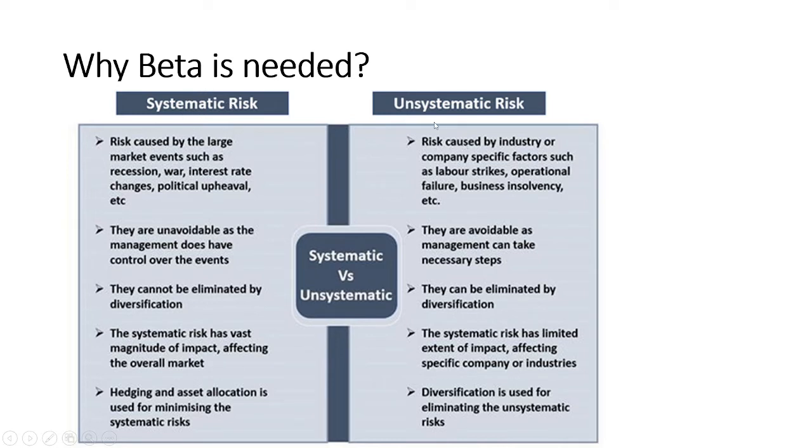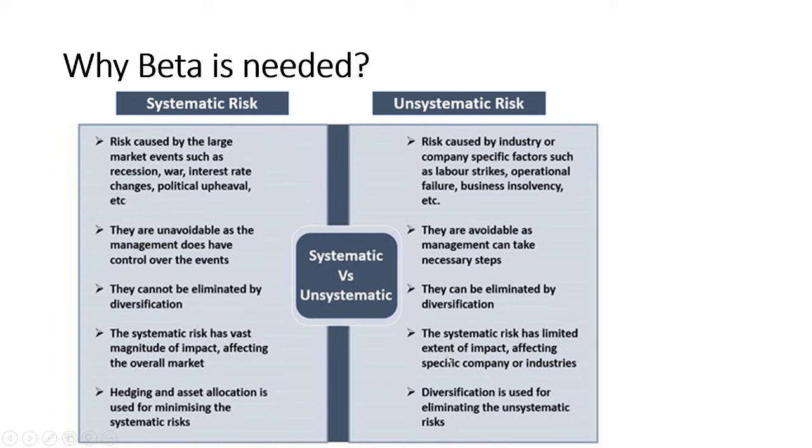On the other side, unsystematic risk are the risk which can be managed by a company. These risks are things like operational risk, business risk, business insolvency, or not being able to handle your debt properly. Those can be managed very well. This can be eliminated by diversifying. If you have a diversified product portfolio or investment portfolio, this helps you to minimize your unsystematic risk.